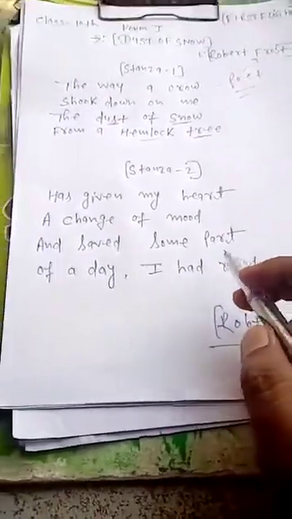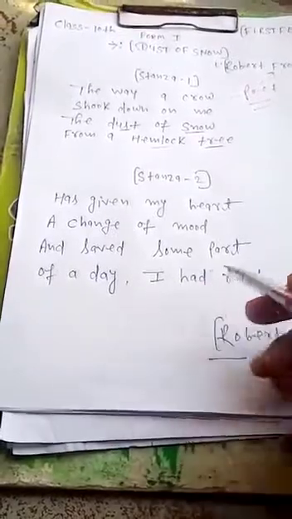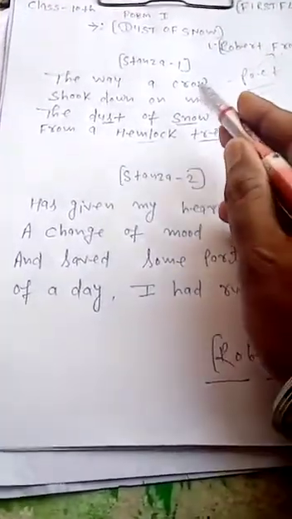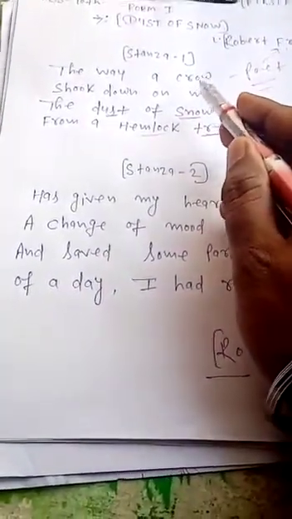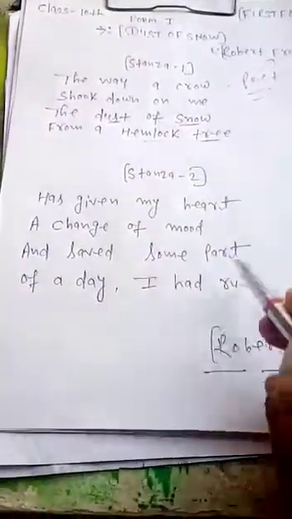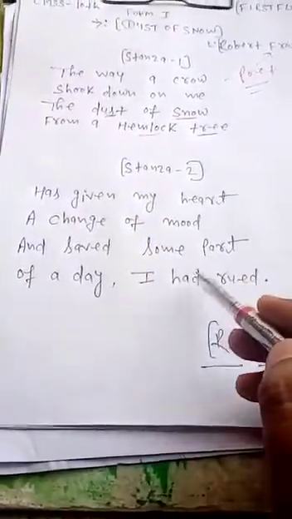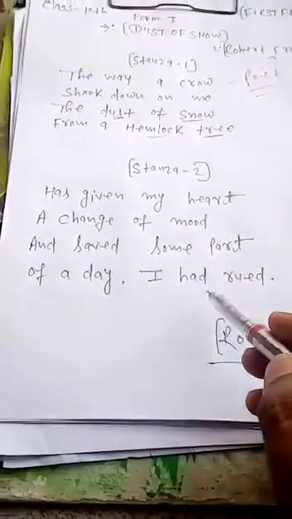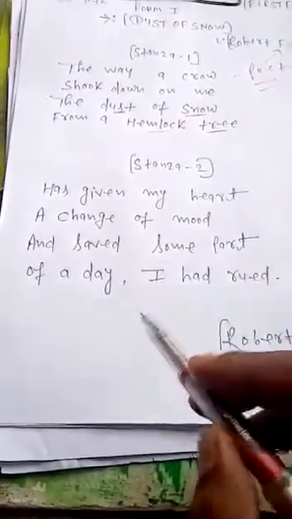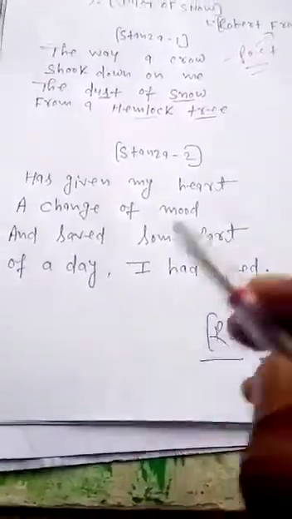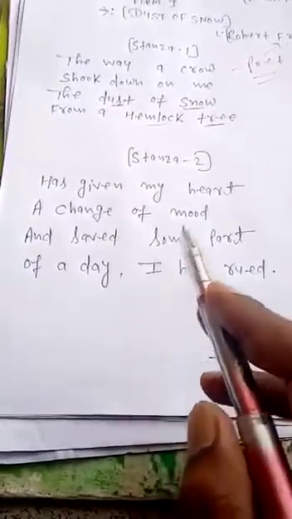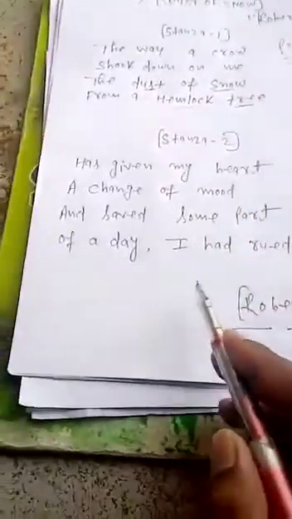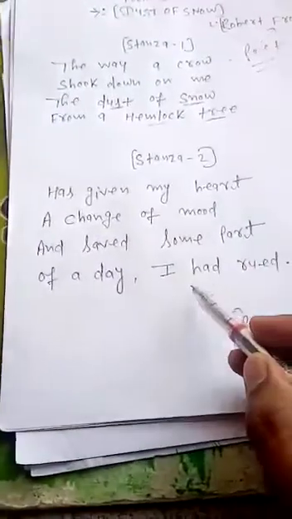That's why the poet was very thankful to the crow. Why? Because the crow saved the poet's day, his time, which was about to be spoiled. That's why the poet Robert Frost thanked the crow in his own heart.